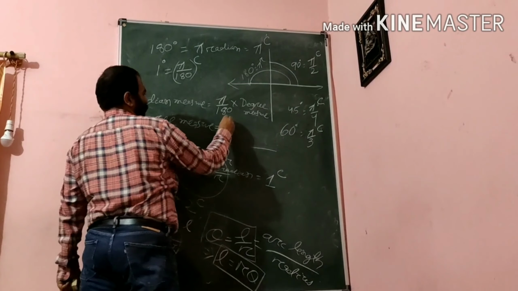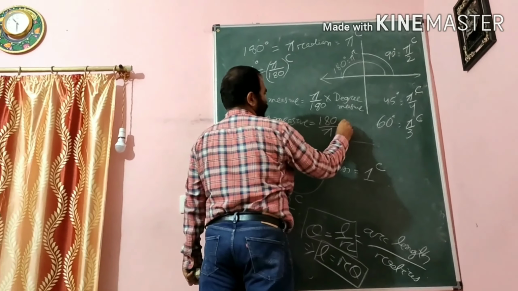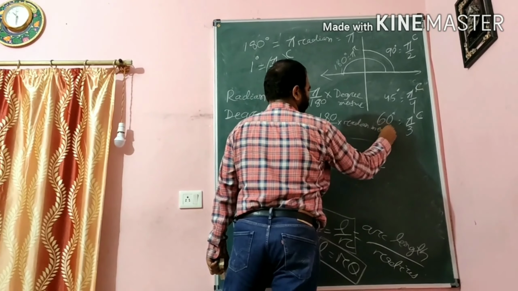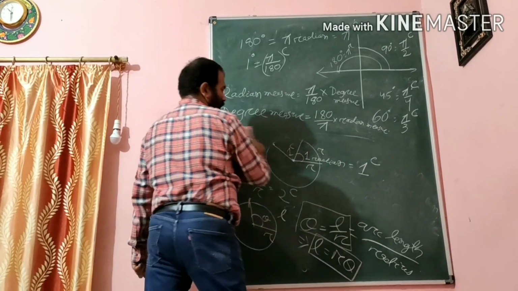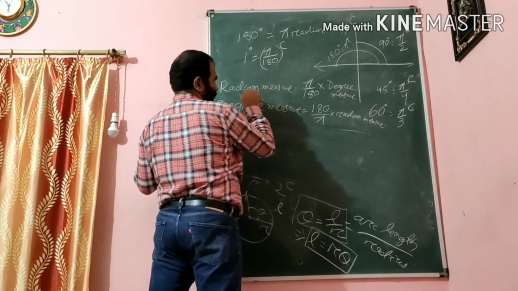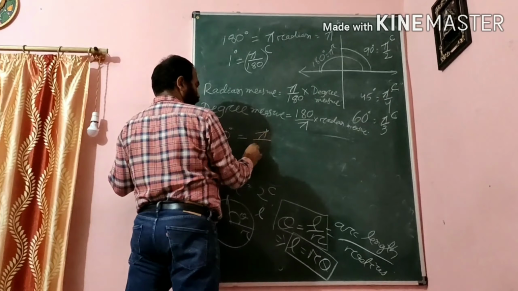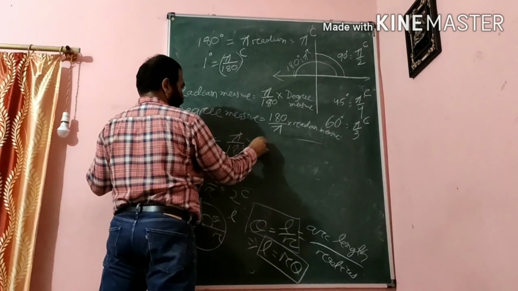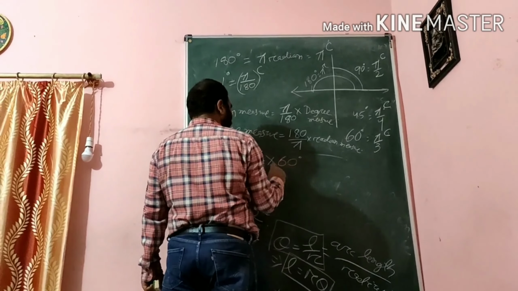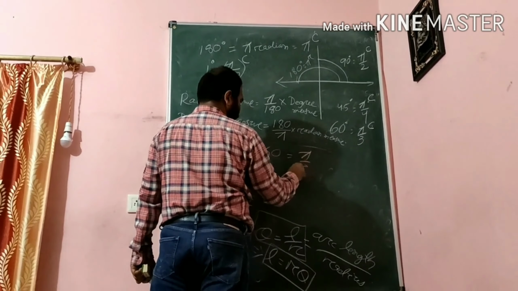What is this? It is just the reverse, 180 by pi, into radian measure. Example: suppose 60 degrees here. 60 degrees we have to change into radian measure. So we can write pi by 180 into 60 degrees. So finally we will get the radian measure: under 60 into pi by 180 into 60, that is pi by 3 radian.